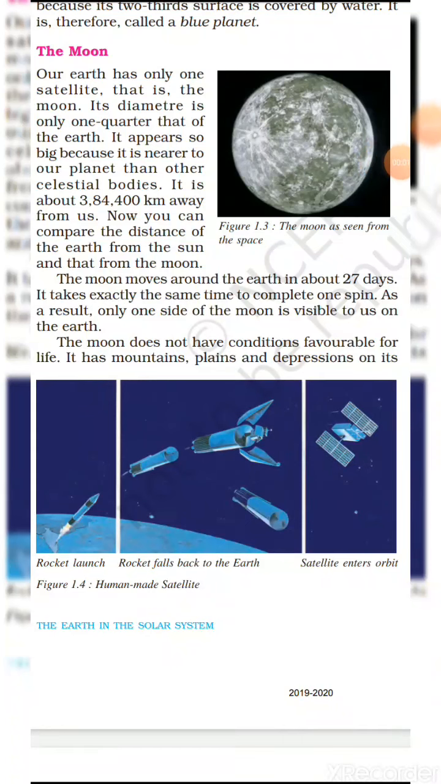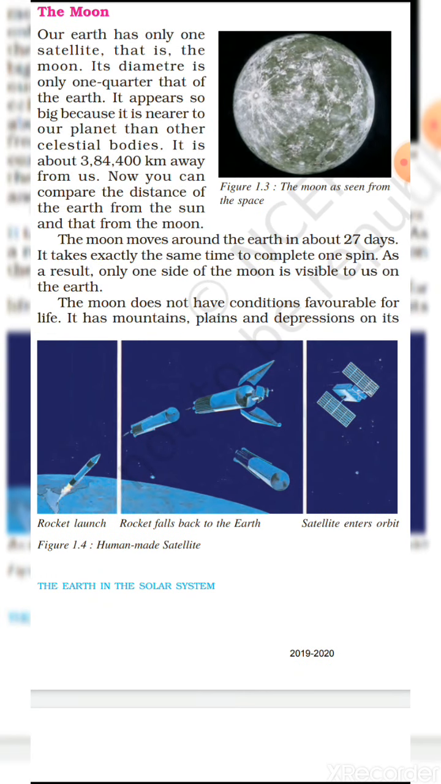Now I am going to start the point of the Moon. Our Earth has only one satellite, that is the Moon. Its diameter is only one-fourth that of the Earth. So here you can be asked, what is the satellite of Earth? You have to answer, the Moon.